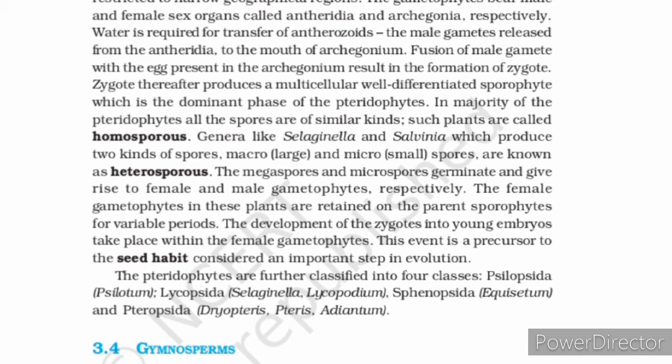Likewise in the case of angiosperm and gymnosperm plants, the pollen grains reach the female sex organ, followed by zygote formation and all other post-fertilization events.